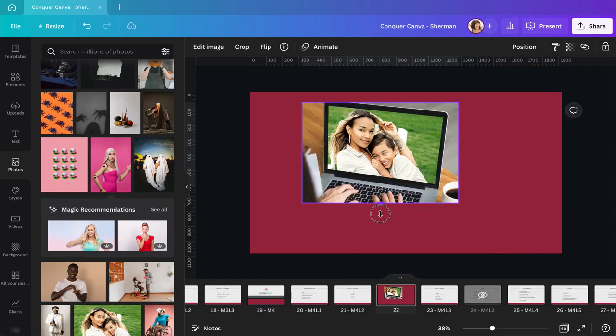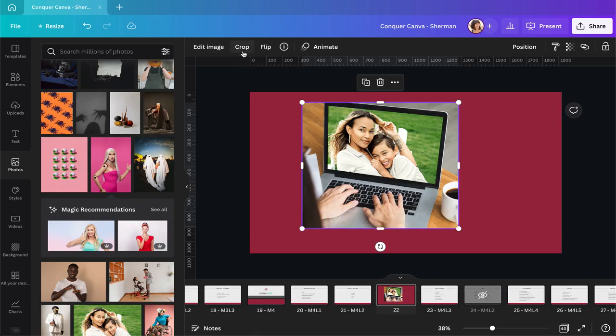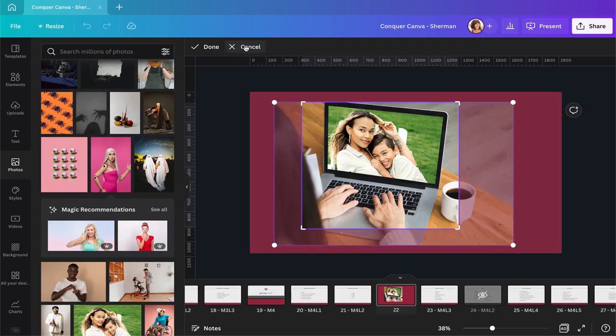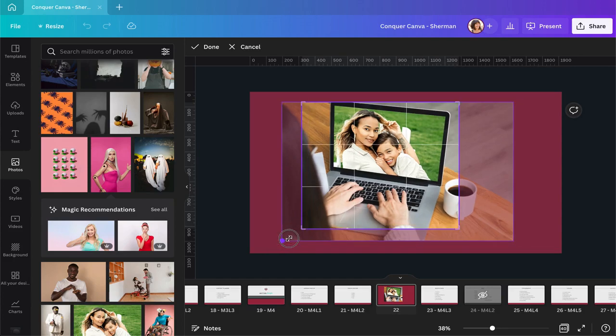You also have the option of clicking on the crop button up here. When you click on this, Canva will show you the original photo and you will see the crop frame where you cropped it. From here you can scale the image, and as you can see here, you can only keep the original proportion.